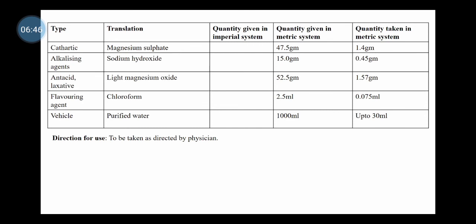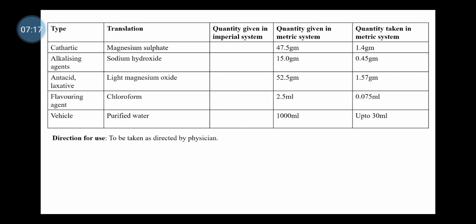0.45 gram. Then light magnesium oxide, which is used as an antacid as well as laxative, for 1000 ml of preparation uses 52.5 gram, and for 30 ml of preparation it will require 1.57, that is, 52.5 multiplied by 0.03 gives that answer, 1.57.